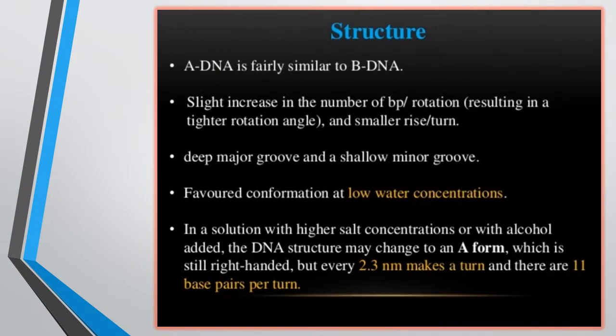A-DNA is similar to B-DNA. It also shows major and minor grooves, but with a slight increase in the number of base pairs per turn and rotation, resulting in a tighter rotation angle and a different distance between base pairs, so that it is different from B-DNA. If DNA is in a solution with high salt concentration or alcohol, it may change into the A form. Means basically DNA is changed into the A form when it is treated with high salt concentration or with an alcohol solution.